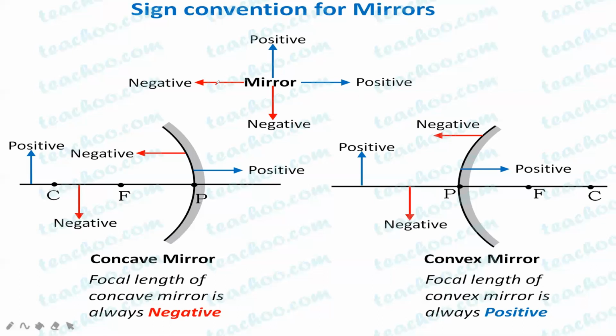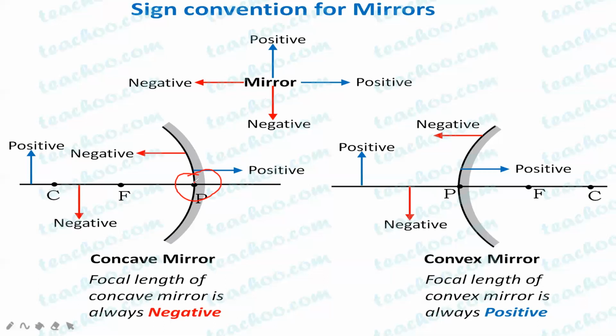In the x-axis, on the right side of the origin, all the measurements are positive. On the left side, all the measurements are negative. On the upper side, in the y-axis, all the measurements are positive, and on the lower side, in the y-axis, all the measurements are negative. The same thing you have to take here. The origin of the graph will be the pole of the mirror. The pole of the mirror can be considered as the origin of the graph.